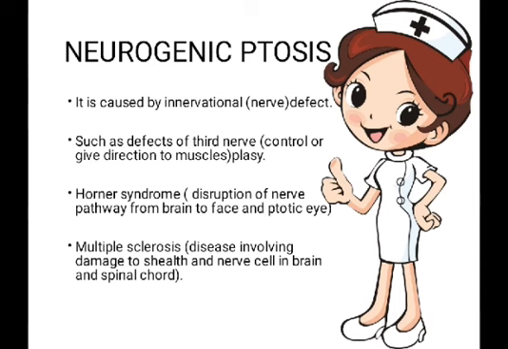Next one is multiple sclerosis. This is a disease involving damage to the sheath and the nerve cells in the brain and spinal cord. Now, the sheath is the covering of the nerve cell. The covering of the nerve cell gets damaged in the brain and the spinal cord. These are the different conditions due to which neurogenic ptosis takes place.